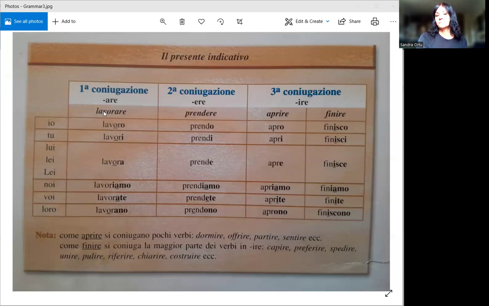So basically, lavorare is to work, prendere, to take, aprire, to open. If we need to know how to say to work in Italian, you go in the dictionary, paper or online, and you put to work and you find lavorare.